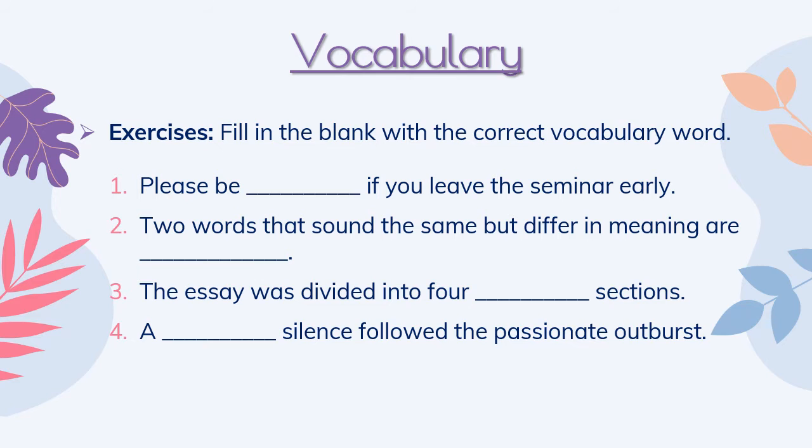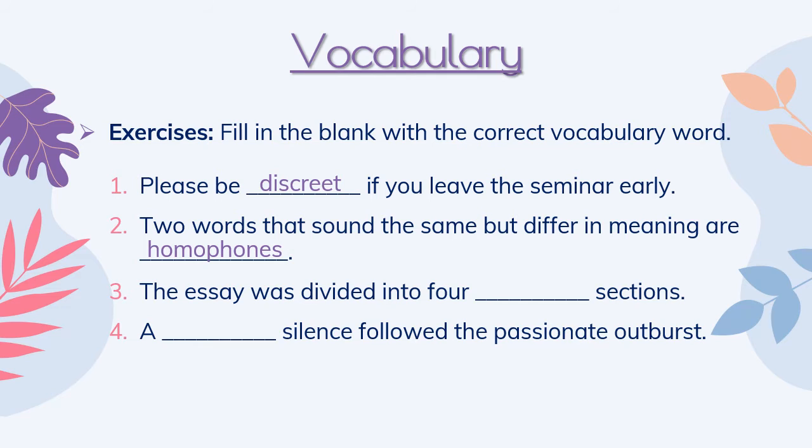Okay, pause your video and write the correct words. Okay, let's see what the answers are. Number 1, please be discreet, E-E, if you leave the seminar early. So you're being quiet, you're not making a big show of it, so we use that discreet. Two words that sound the same but differ in meaning are homophones. Homophones, that's how you spell that. That was said at the very beginning of today's lesson.